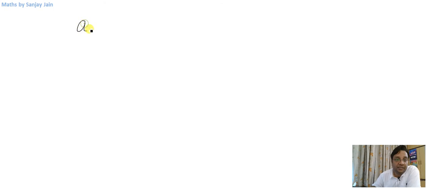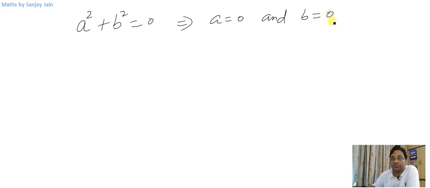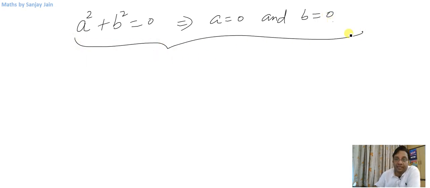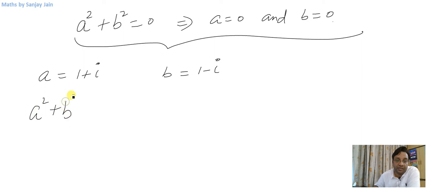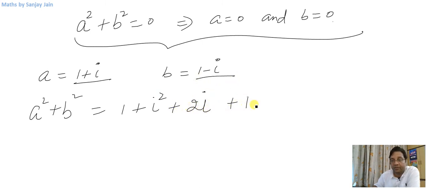And another thing that we studied in real numbers, that if a squared plus b squared is equal to 0, right, then we used to say that this will imply a is equal to 0 and b is equal to 0. This also was valid in real numbers but not in imaginary numbers. Why? Because if I consider a equal to 1 plus iota, b equal to 1 minus iota, and if I do a squared plus b squared now, this will be 1 squared plus iota squared plus 2 iota, and this will be 1 squared plus iota squared minus 2 iota, right?